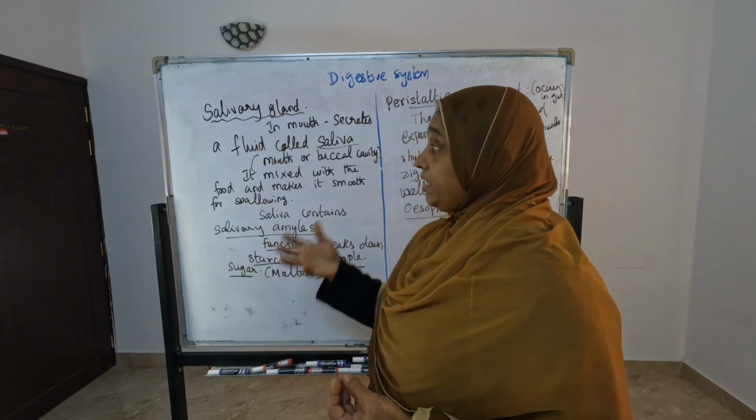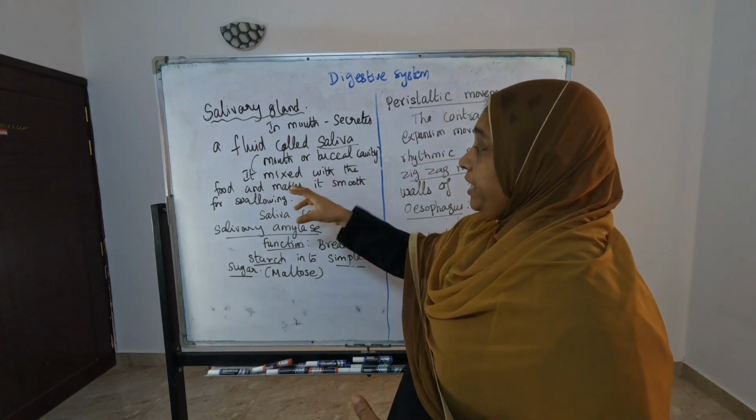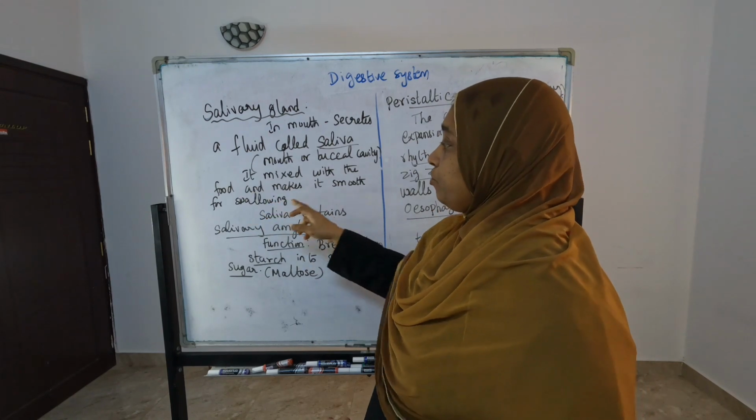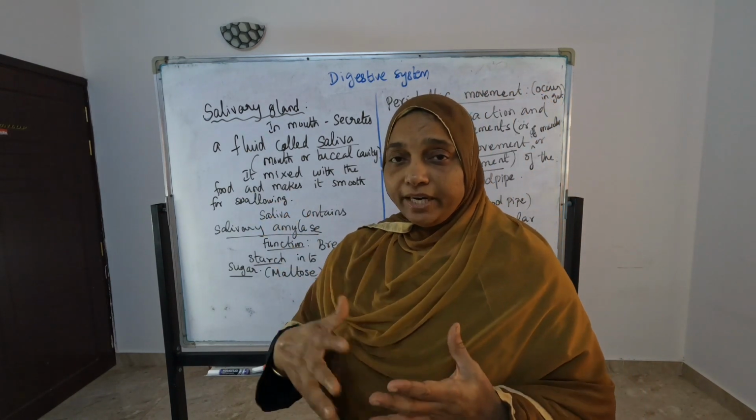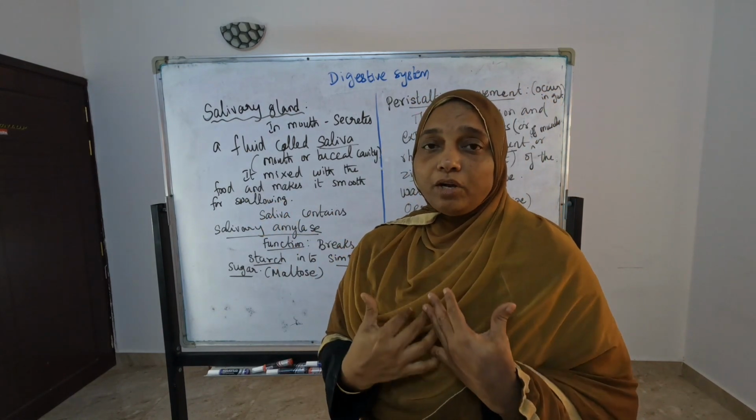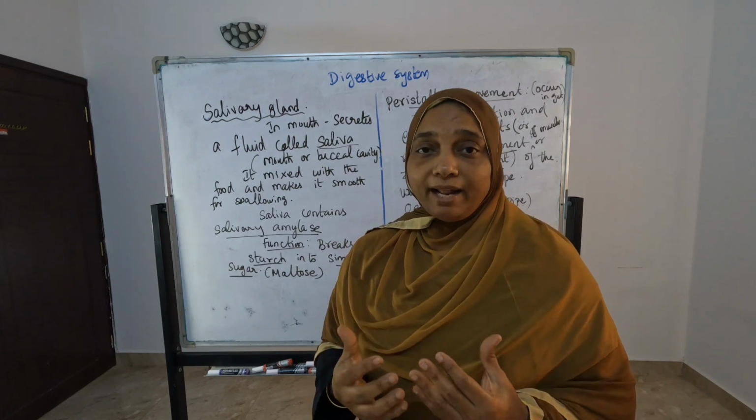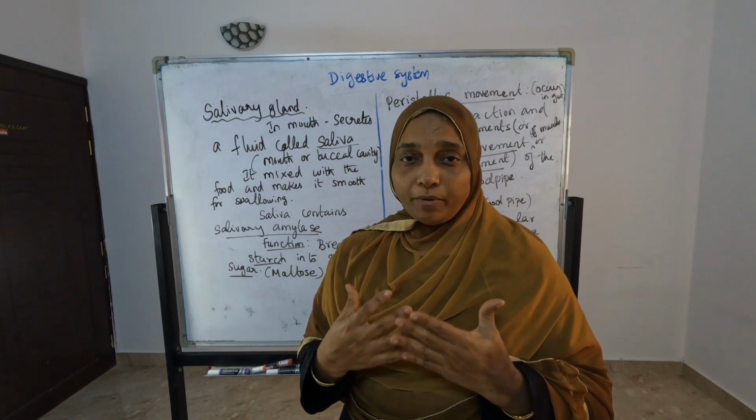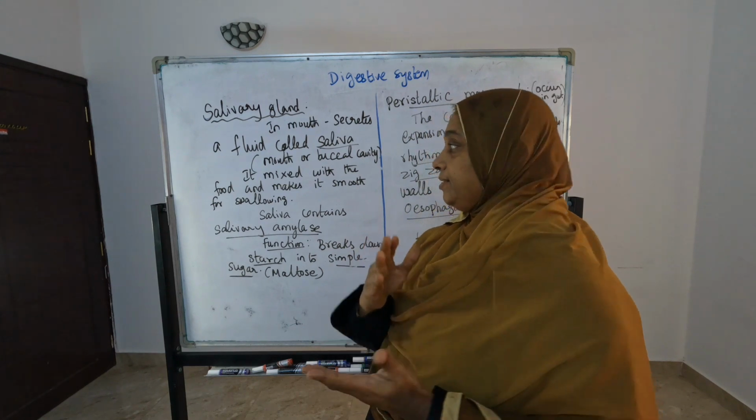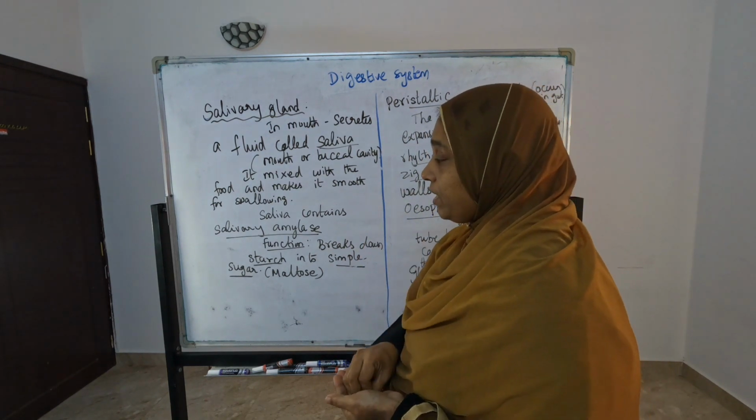What is giving that one? Saliva. What is the function of the saliva? It mixes with the food and makes it smooth for swallowing. With the food it is mixing and easy to swallow, it is doing that one. Without saliva we cannot swallow properly. This is the function of the saliva.